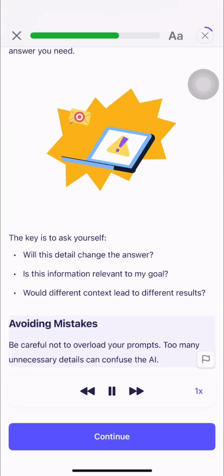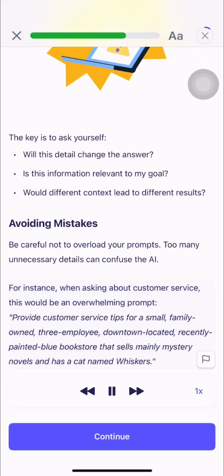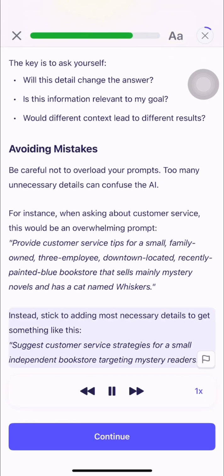Avoiding mistakes. Be careful not to overload your prompts. Too many unnecessary details can confuse the AI. For instance, when asking about customer service, this would be an overwhelming prompt: Provide customer service tips for a small, family-owned, 3-employee, downtown-located, recently painted blue bookstore that sells mainly mystery novels and has a cat named Whiskers. Instead: Suggest customer service strategies for a small, independent bookstore targeting mystery readers.